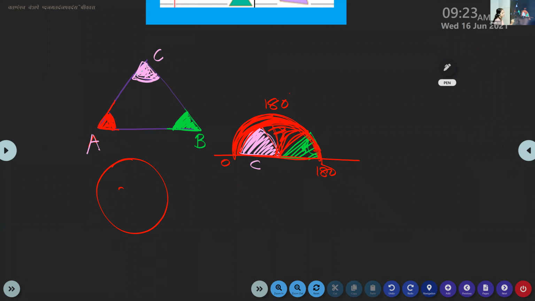Like this also you will get. The total degree measure of one circle is 360, isn't it? And when you divide one circle into two equal parts, how much? 180. 180 degrees. Good, 180 degrees. Okay, children?